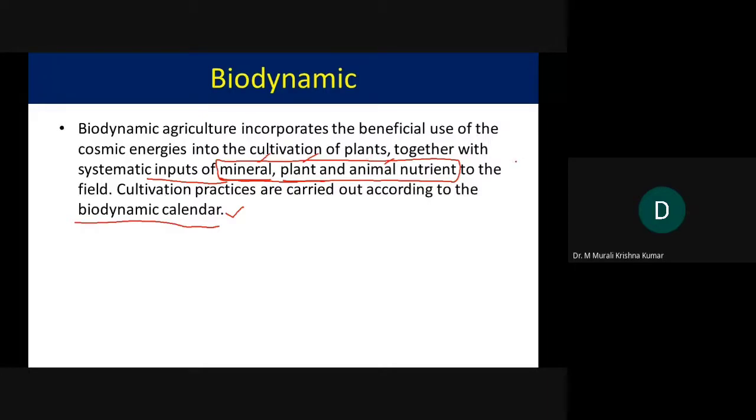This is one thought process, considering that plants are growing from soil. Soil is where everything, including minerals, plants, and animals, ultimately ends up. The top soil is enriched with material derived from dead animals, dead plants, as well as the minerals that are already there.